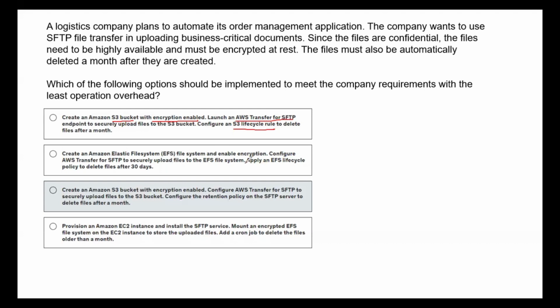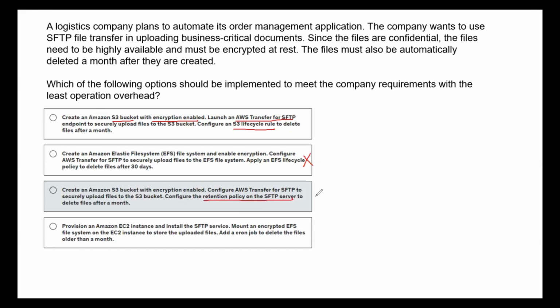Using EFS for enabling the encryption is not really going to make sense, right? Because they are talking about a durable service where they can store the files. Similarly, option number 3: create an S3 bucket with encryption enabled, configure AWS Transfer for SFTP to securely upload files, configure the retention policy on the SFTP server. You don't really configure the retention policy on the SFTP server, right?